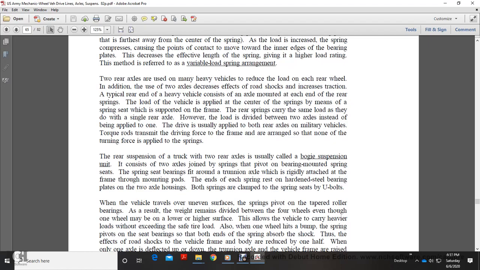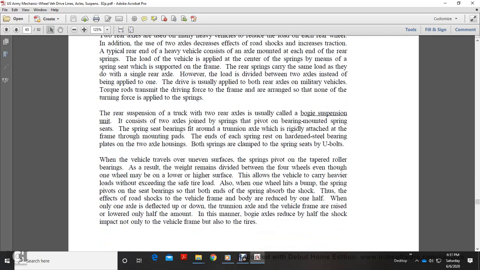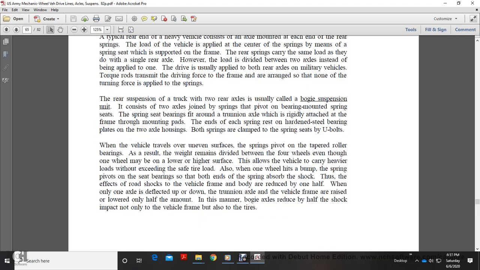The drive is usually applied to both rear axles on military vehicles. Torque rods transmit the driving force to the frame, so that none of the turning forces are applied to the springs. The rear suspension of a truck with two rear axles is usually called the bogie suspension. It consists of two axles joined by springs with a pivoted bearing mounting in the spring seat. The spring seat bearing fits around a tubular axle rigidly attached to the frame through the mounting pad. The ends of each spring rest on hardened steel bearing plates on the two axle housings. Both springs are clamped at the spring seats by U-bolts.